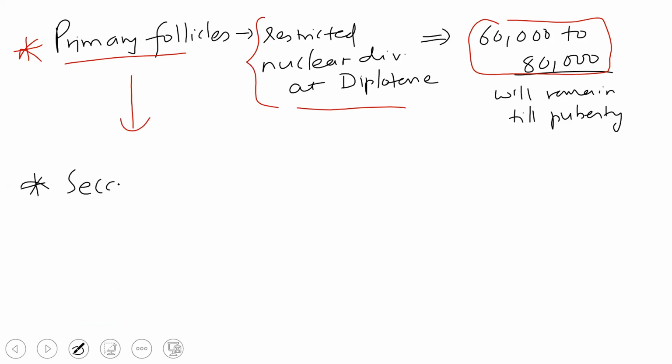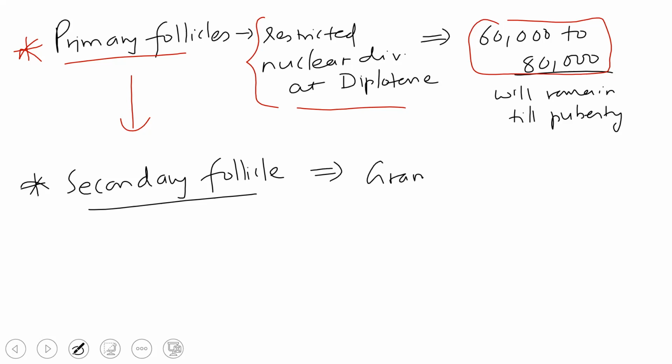Now this primary will develop into what we call as the secondary follicle. So the primary will develop into the secondary follicle. And then there will be granulosa cells surrounding this secondary follicle. Okay, there will be granulosa cells.